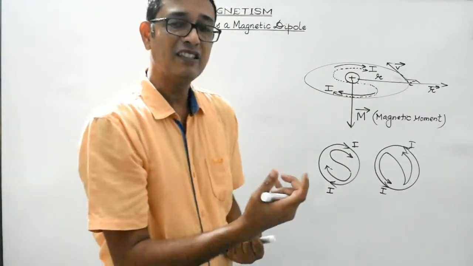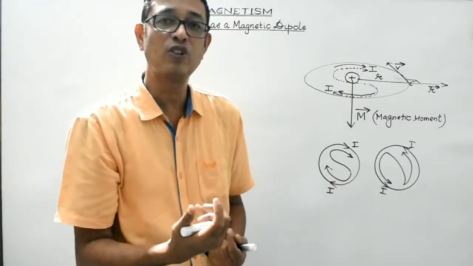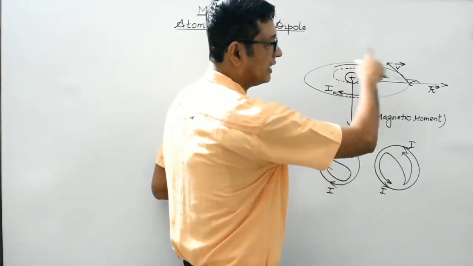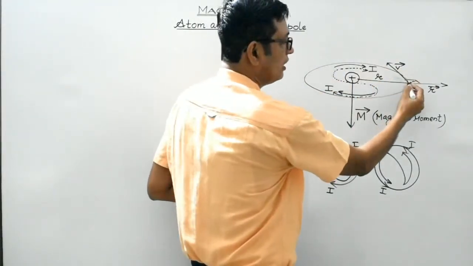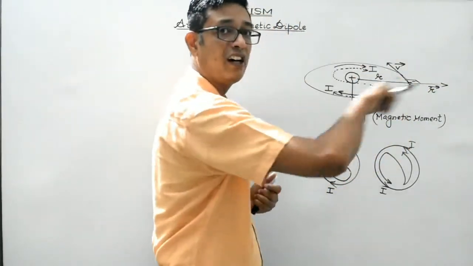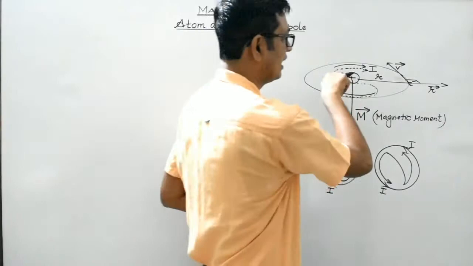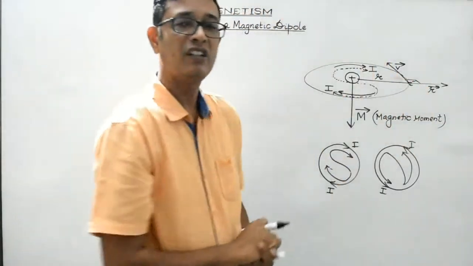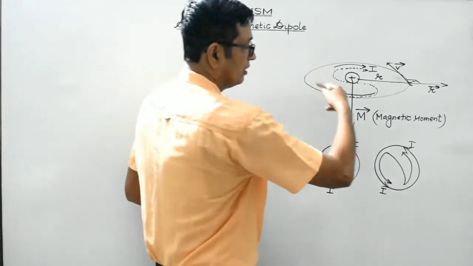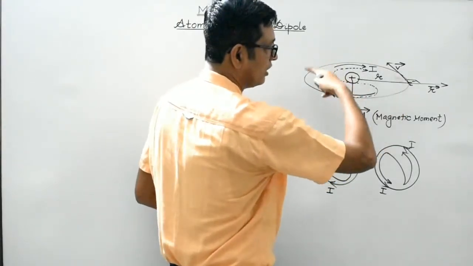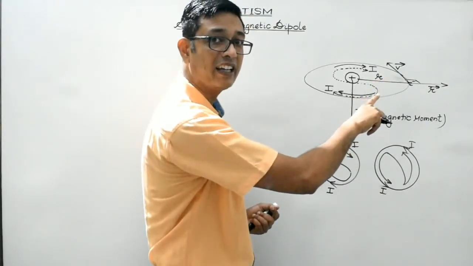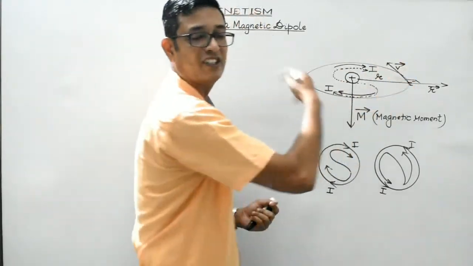At any instant, the direction of motion of the electron will be given by drawing a tangent at that particular point. So since it is assumed to be moving in the anti-clockwise direction, at this point, this is the velocity vector, and this is the radial vector, which is in the radially outward direction. Obviously, the angle between radial vector and the tangent at a point is 90 degrees, right? And the revolution of electron in the anti-clockwise direction around the nucleus will constitute a current carrying loop in the clockwise direction.